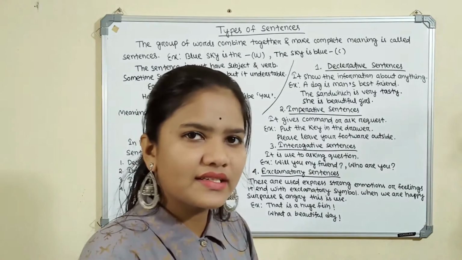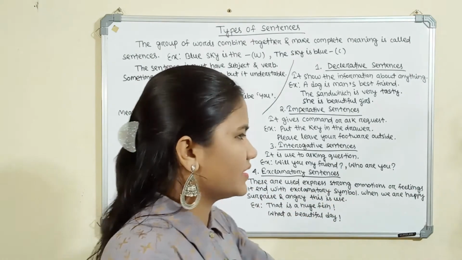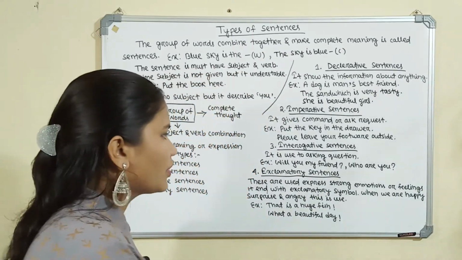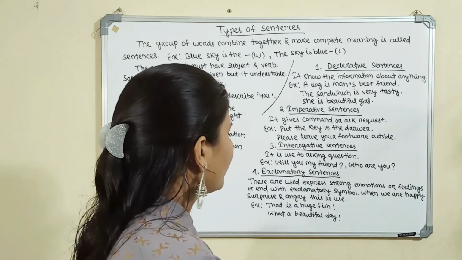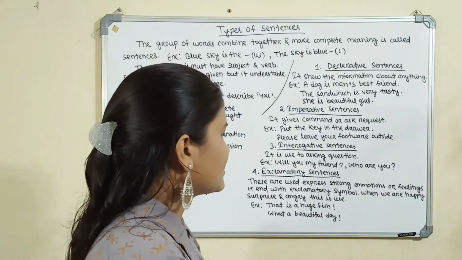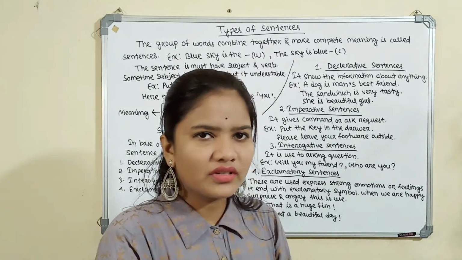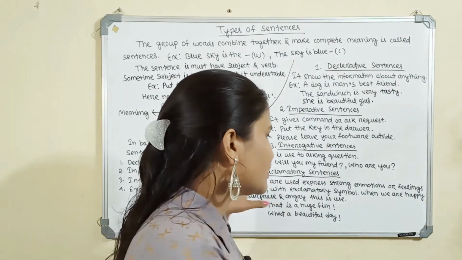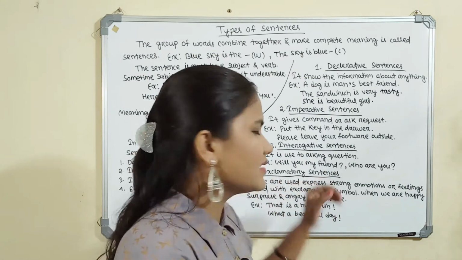Let's move to the last one, that is the fourth type, the exclamatory sentences. Exclamatory sentences are used to express strong emotion or feeling. They end with the exclamation mark. When we are happy, surprised or angry, this is used. Our strong feelings and emotions are expressed through exclamatory sentences. We let flow our feelings of anger and surprise in these sentences.